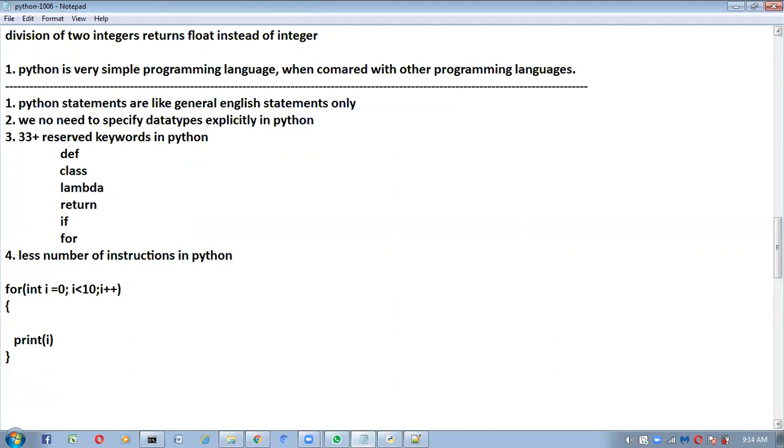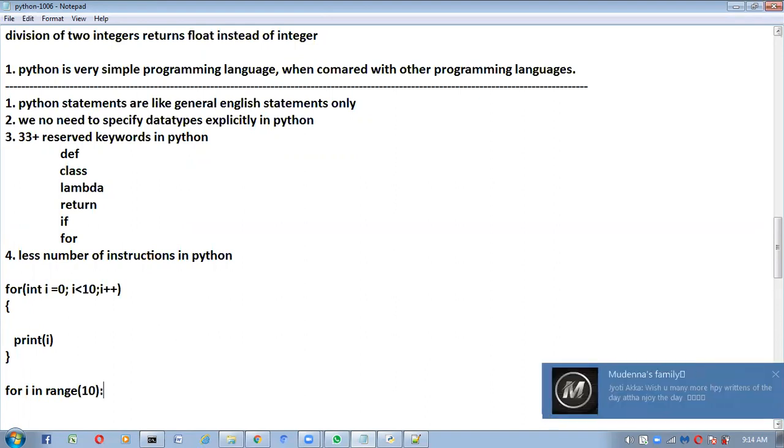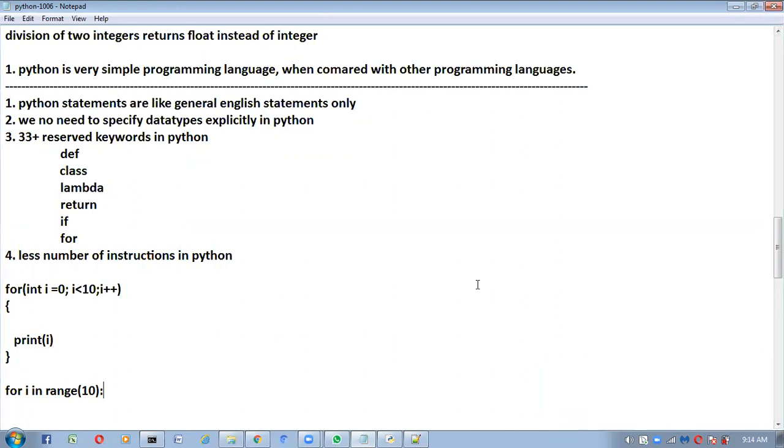You will feel like, see: for i in range of 0. Otherwise you can take directly like this. Here what we have to do: print i.